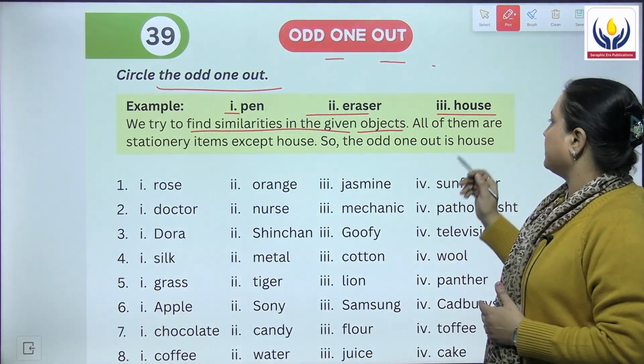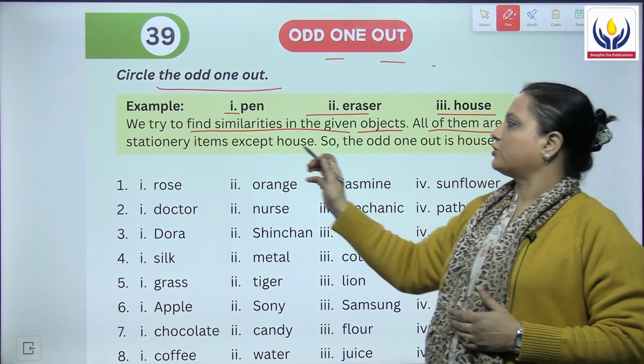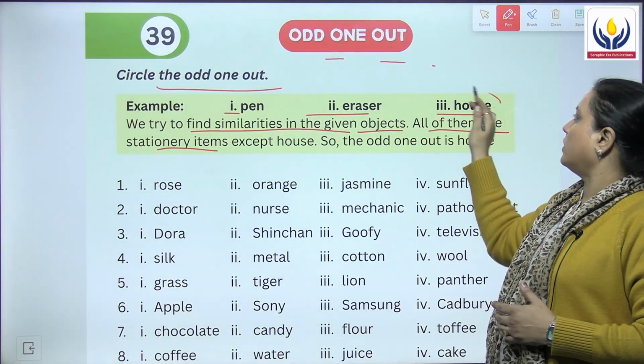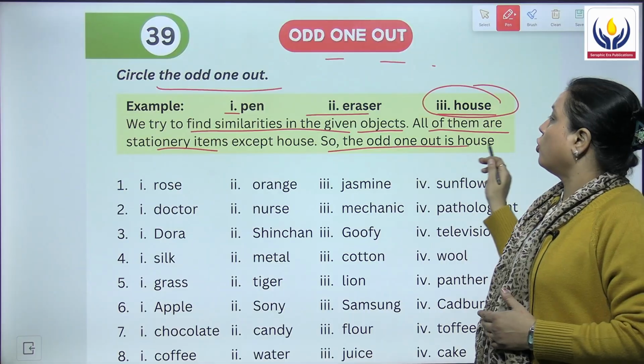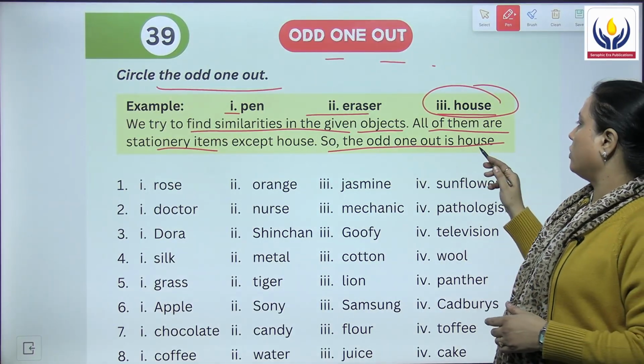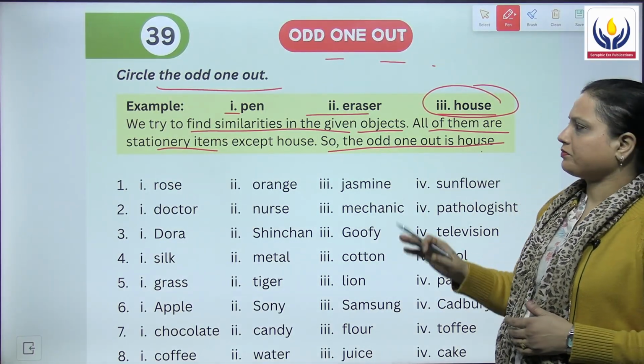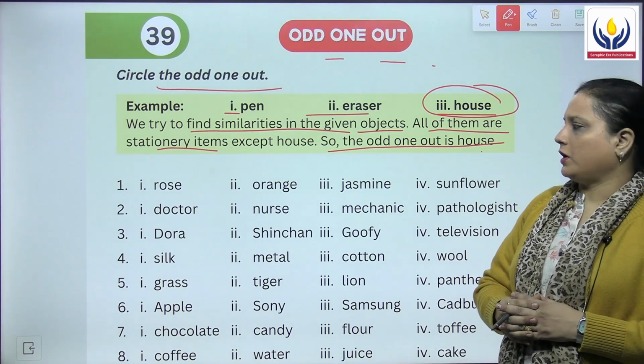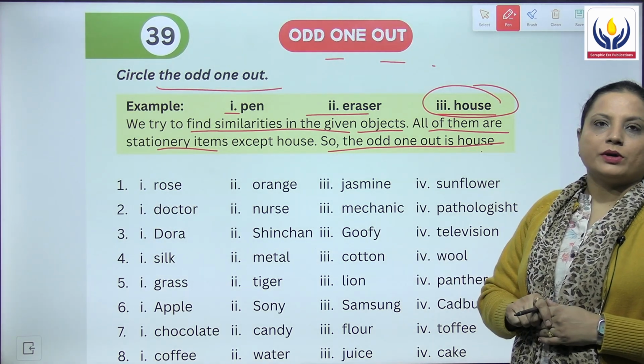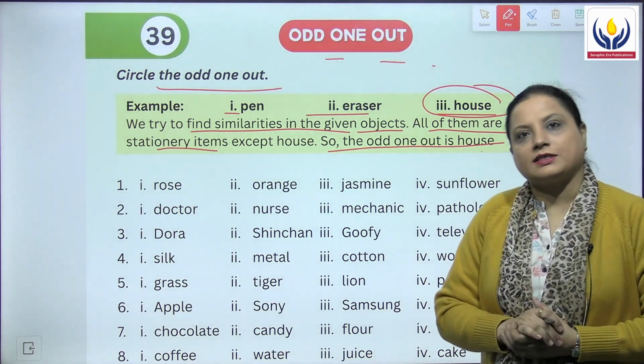इनमें क्या similarities है? All of them are stationary items except for the word house. So, what is the odd one out? The odd one out is house. Similarly, we will do here in all the rest of the questions also. So, let's begin with the exercise part.